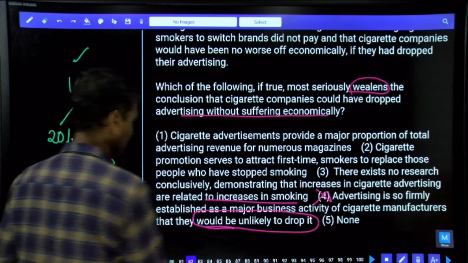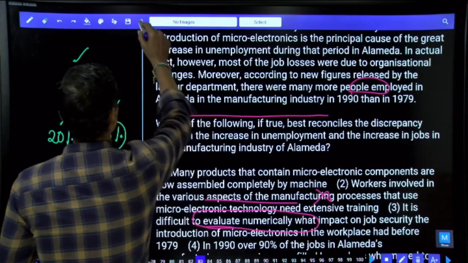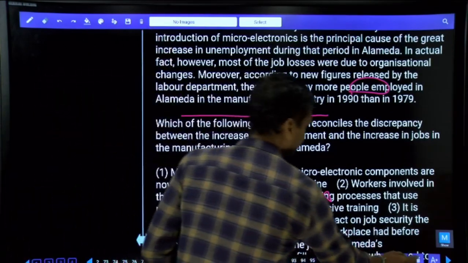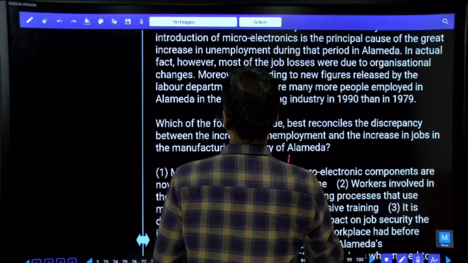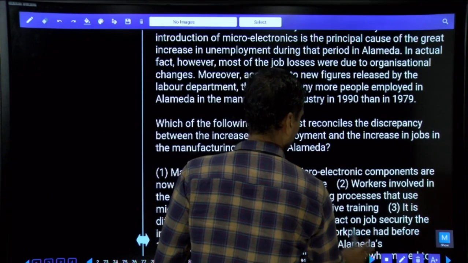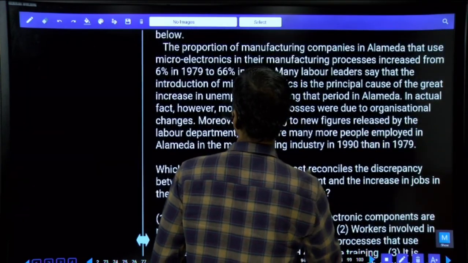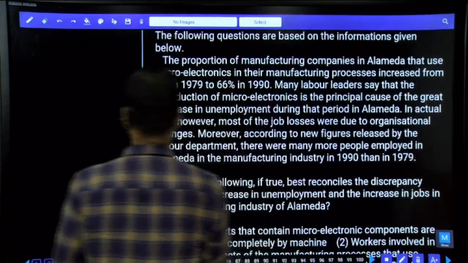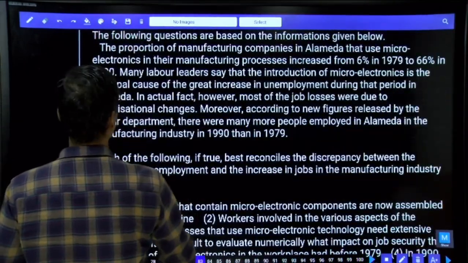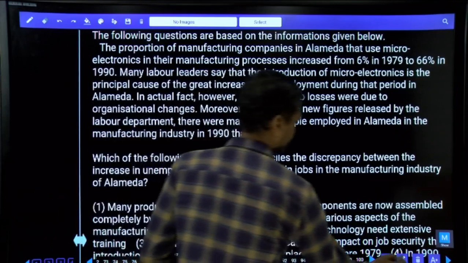Then coming back to 83 and 84. Now these two are also based on critical reasoning. Then what is the first information we have? Statement.